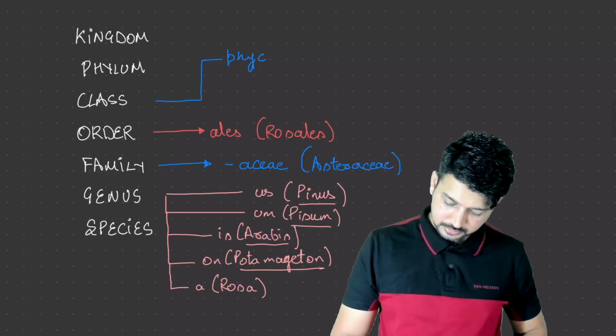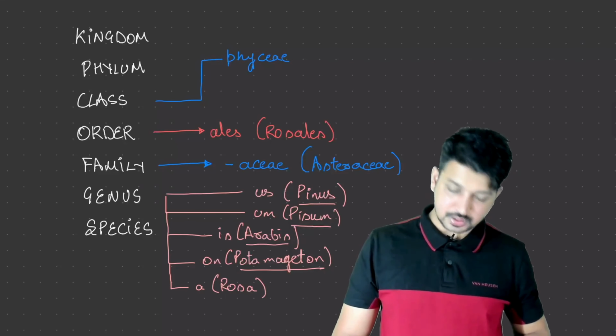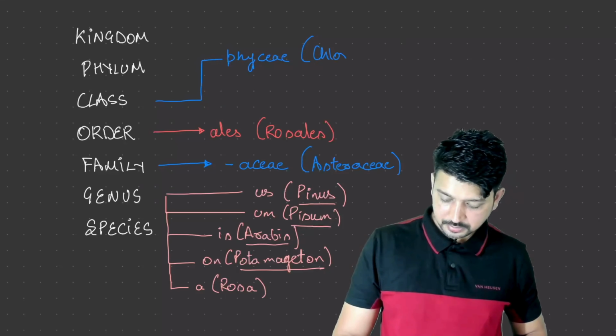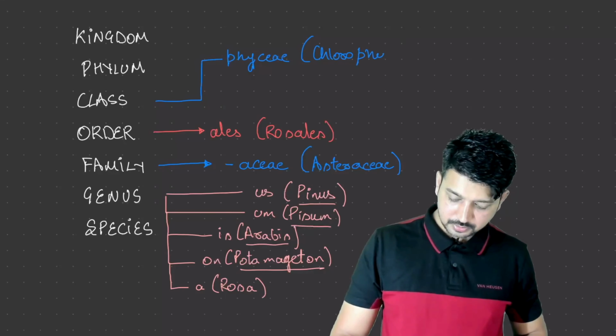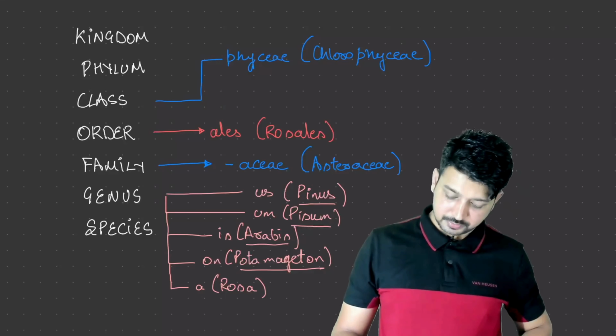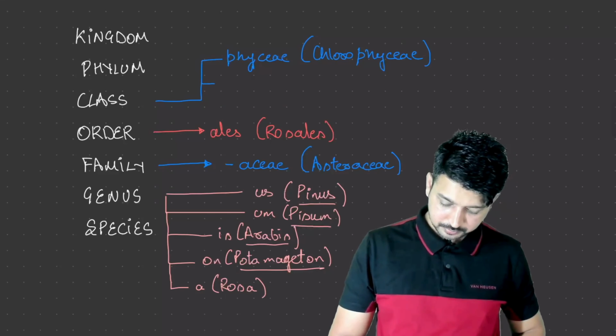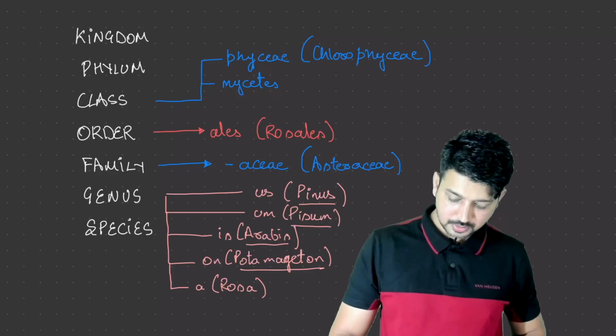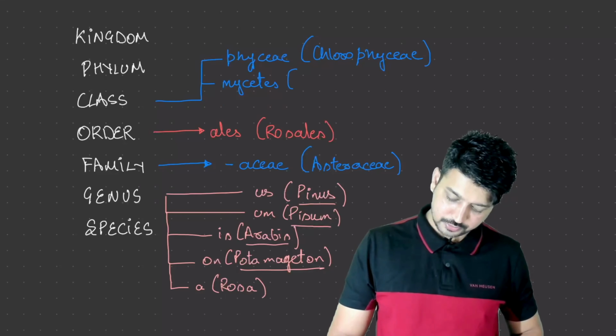For example, Chlorophyceae, Phaeophyceae, Rhodophyceae. Then it can end with mycetes, for example Deuteromycetes.